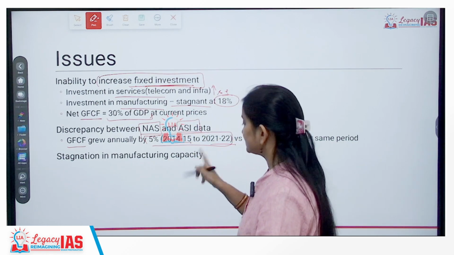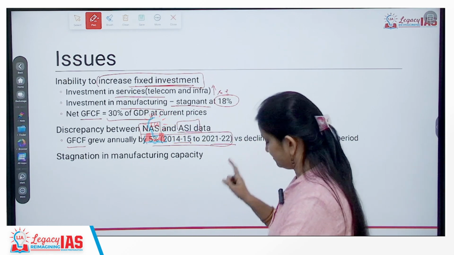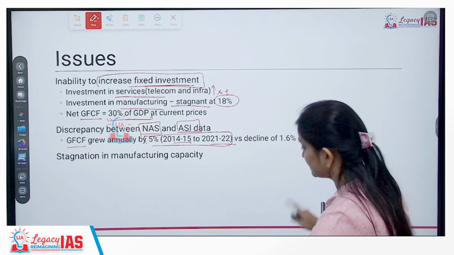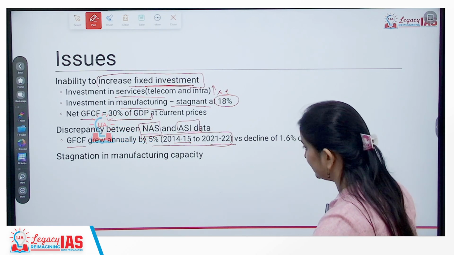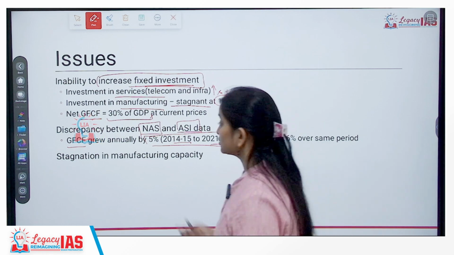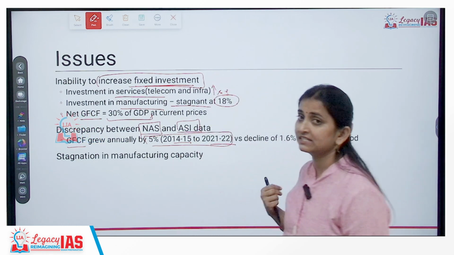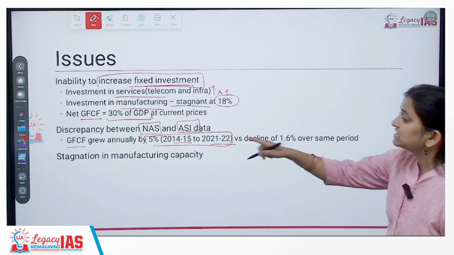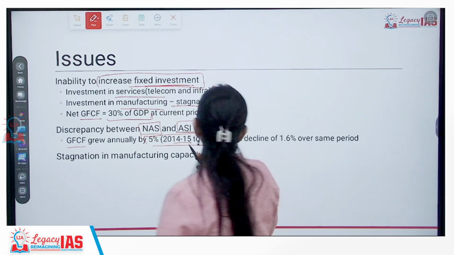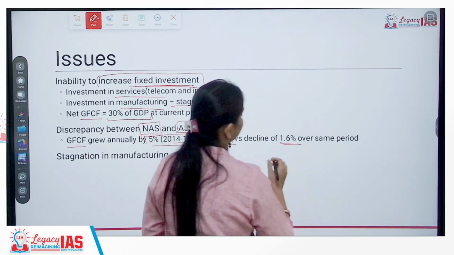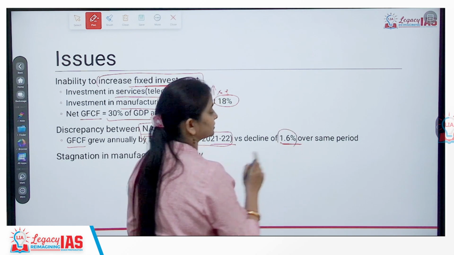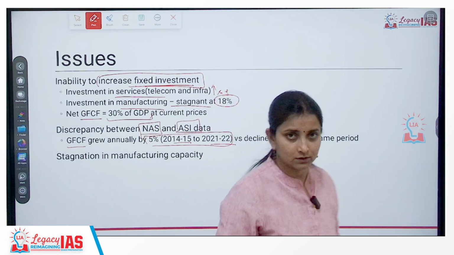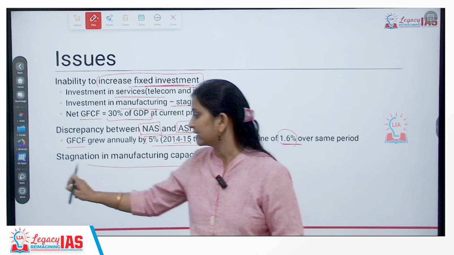So every year 5% has increased as per the government survey. Okay? Whereas as per all other companies surveys, it has declined 1.6% over the same period. So there is some problem in data calculation, which can also be seen from this fact.